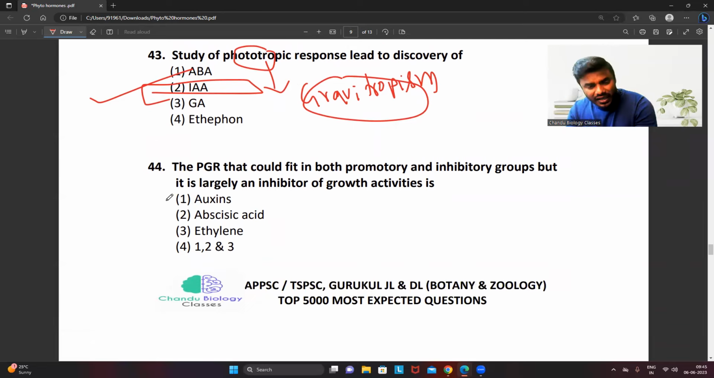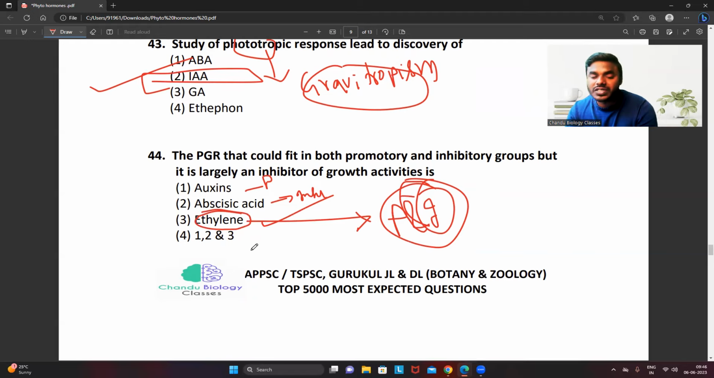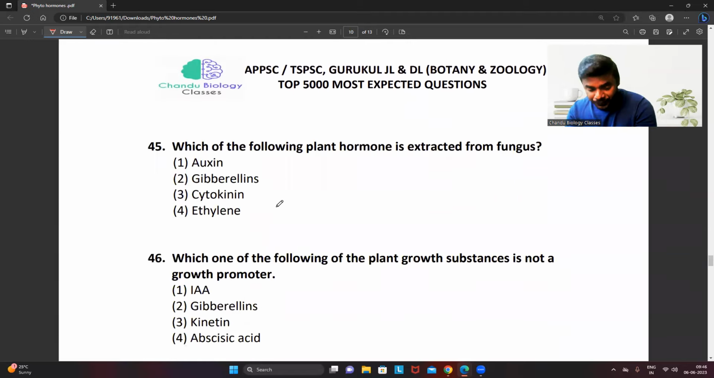44. The PGR that could fit in both promotory and inhibitory groups, but is largely an inhibitor of growth activities, is. I told you, right? There is only one hormone which acts like a promoter also, inhibitor also, but most of the time acts like an inhibitor. What is that? Undoubtedly ethylene. Abscisic acid is purely an inhibitor. Friends, please do not get confused, okay? Abscisic acid is a pure inhibitor. Auxin is a pure promoter. The one which can act as both promoter and inhibitor and widely acts as an inhibitor is ethylene. That's a very good question.